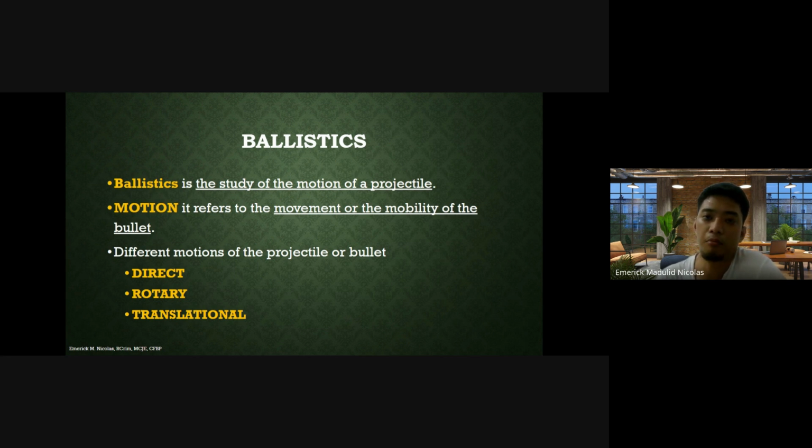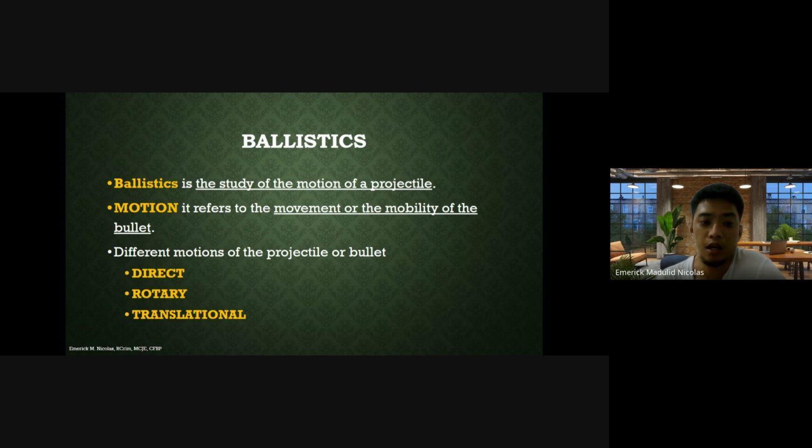You have the firearm and you have the cartridge with a projectile. This projectile is propelled by means of the burning gunpowder. With this, we have different motions of a projectile or bullet. We have what we call DRT: direct, rotary, and translational.